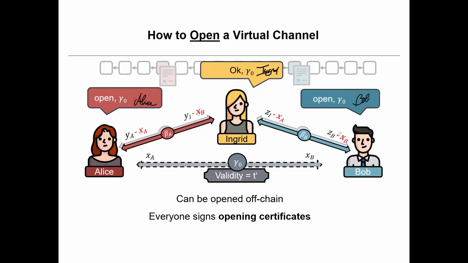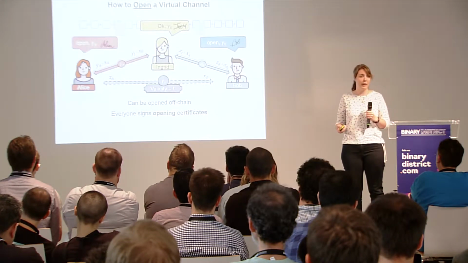The validity is a simplification that we use in this case to show that Ingrid has to have the guarantee that at some point she gets the money back, right? She doesn't want this to be open forever. So for now, let's just say it's a predefined validity, but you could always extend the protocol to make this flexible.